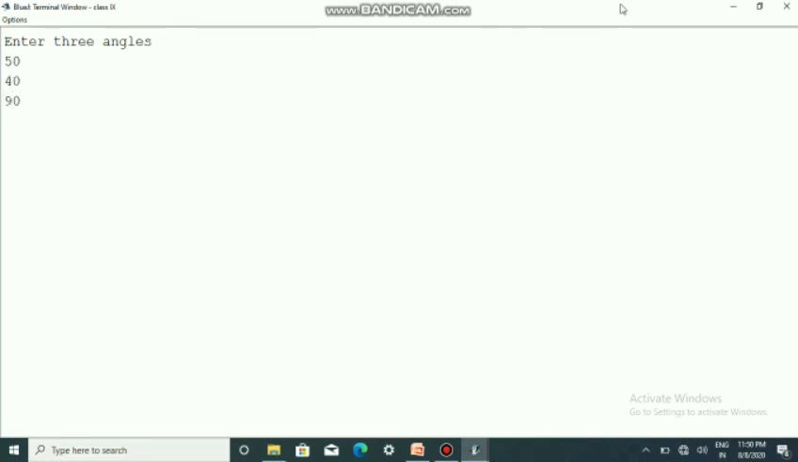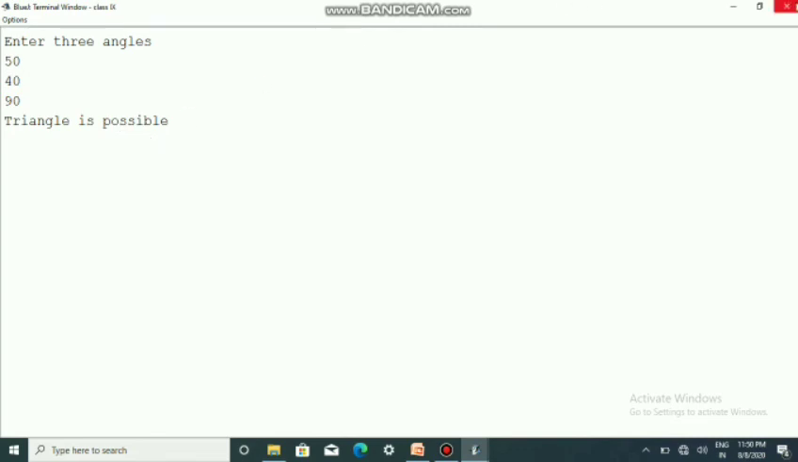So this is a right angle triangle, and we'll see whether it is possible or not. The triangle is possible because the addition of 90, 40 and 50 is 180. So based on these values, it gives a result that the triangle is possible.